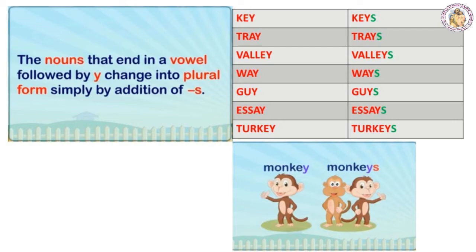Another example is key, keys. Here also Y is preceded by a vowel. Another example, tray, trays. To make it plural, we are adding only the letter S because Y is preceded again by a vowel A. Valley, valleys, way, ways, guy, guys, essay, essays, turkey, turkeys. In all these words Y is preceded by a vowel. When Y is preceded by a vowel, we have to add the letter S to make such nouns plural.